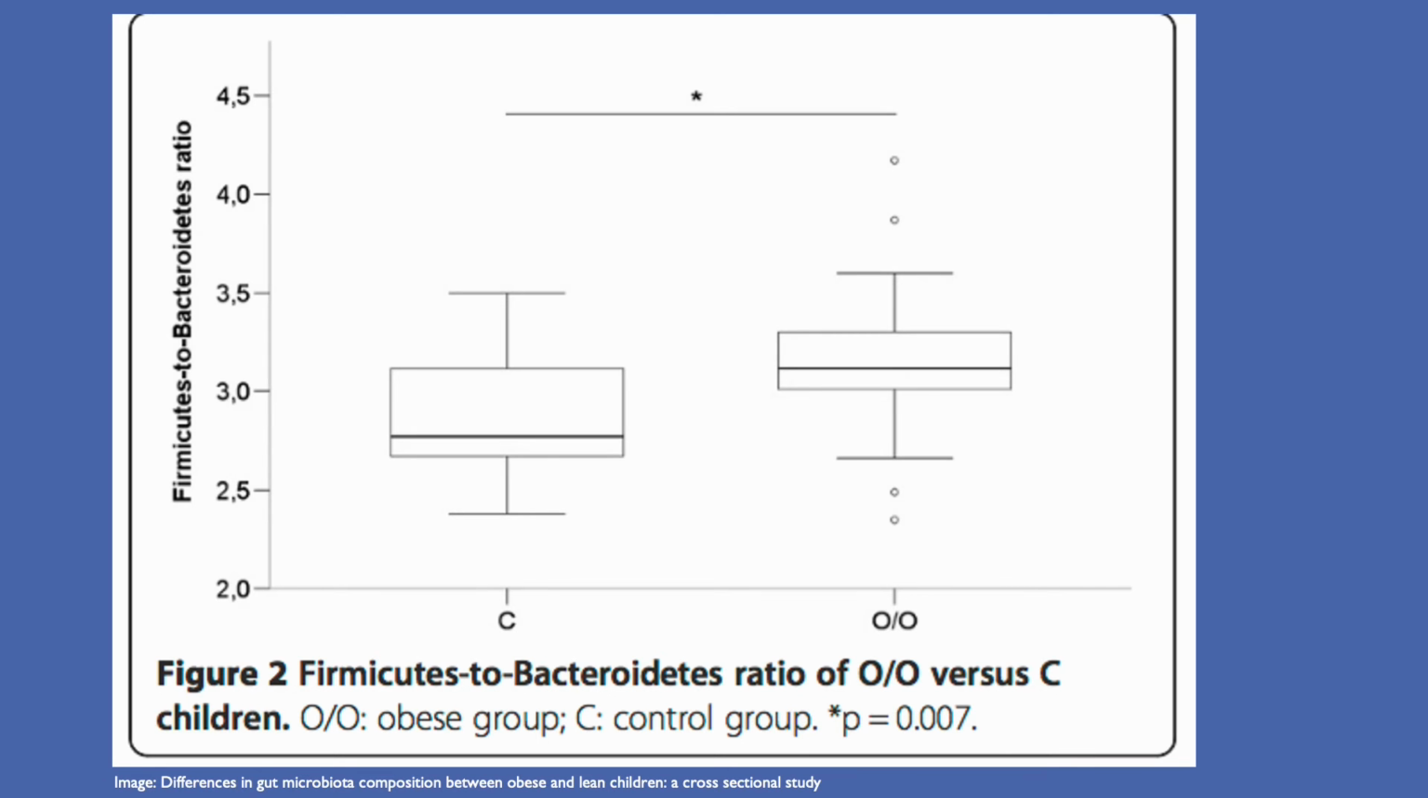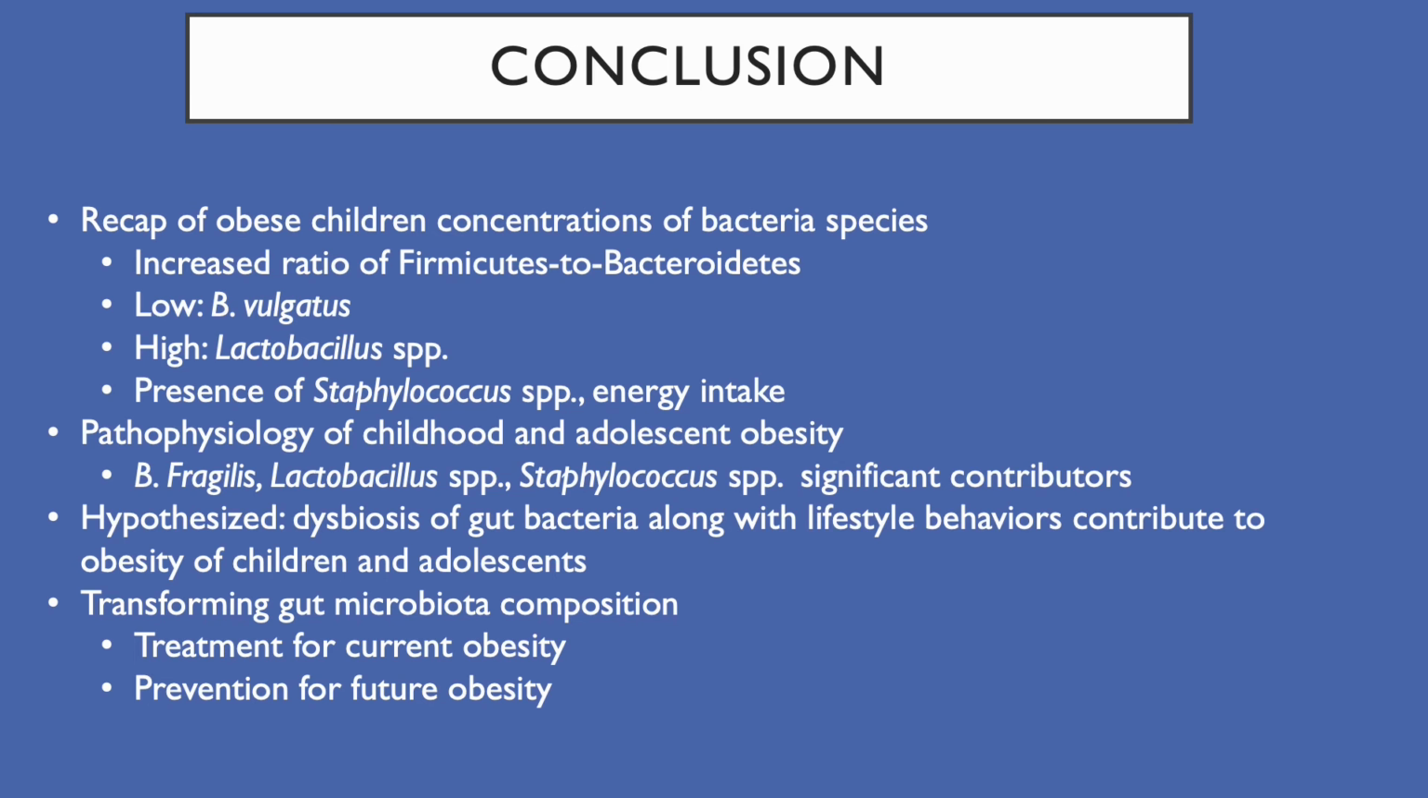Figure 2 utilizes a box plot to demonstrate the ratio of Firmicutes to bacteroidetes between obese and overweight children and lean children. The results demonstrate how the ratio in obese and overweight children favored Firmicutes and showed lower levels of bacteroidetes. This confirms the findings from previous research that we discussed in the beginning of the presentation. So let's recap. Obese children have an increased ratio of Firmicutes to bacteroidetes, low concentrations of B. vulgatus, high concentrations of lactobacillus, and increased plasma HSCRP levels.